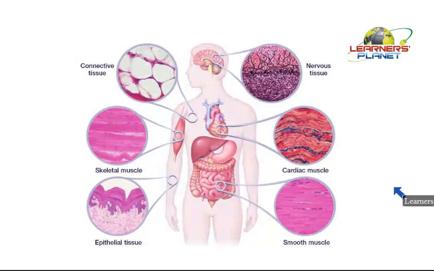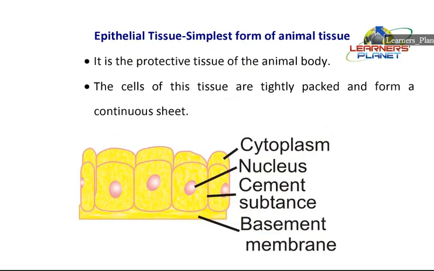But the nature of this outer lining and the inner lining is supposed to be different. If it is the outer lining, then it is basically separating this part of the alimentary canal from the surrounding tissues, the organs and the fluid. The internal lining is designed in such a way that it can produce mucus, enzymes, and secretion containing HCl and all. So the nature of both linings, internal and outer, is different. Now let us study each and every kind of tissue in more and more detail. Let us begin with the first category, that is epithelial tissue.